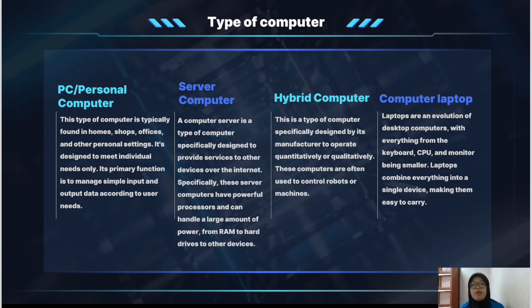Third, hybrid computer. This is a type of computer specifically designed by its manufacturer to operate quantitatively or qualitatively. These computers are often used to control robots or machines. Last, laptop computer. Laptops are an evolution of desktop computers, with everything from the keyboard, CPU, and monitor being smaller. Laptops combine everything into a single device, making them easy to carry.